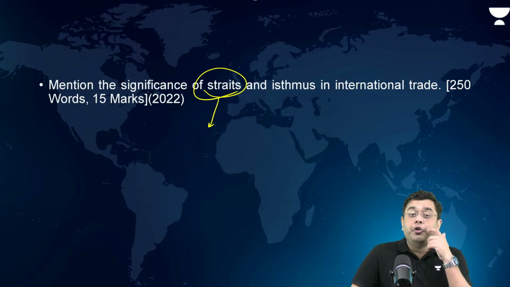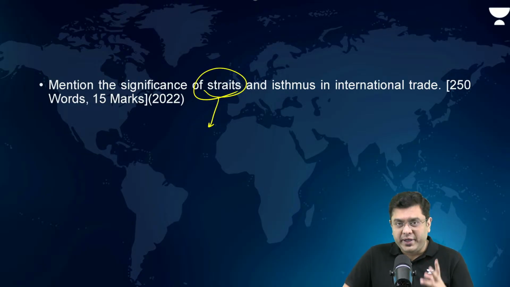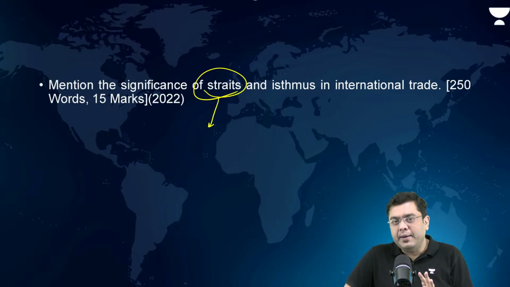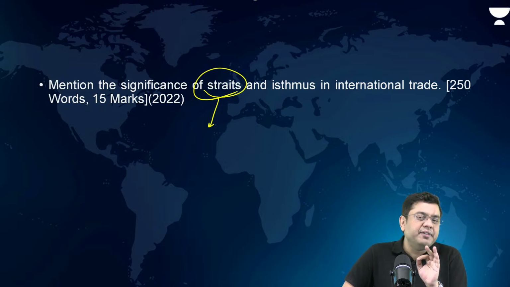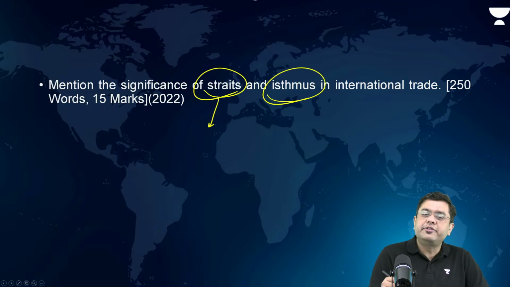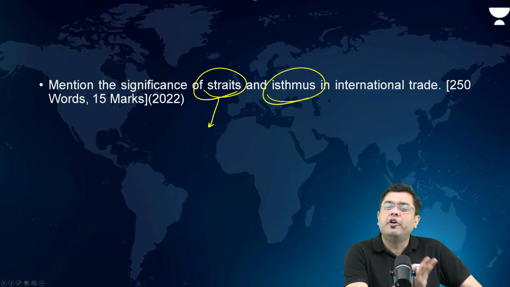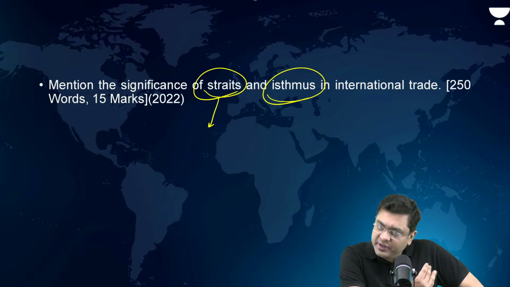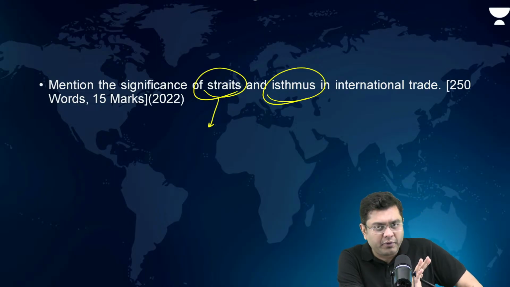Now they also form what are known as choke points, vital choke points, where trade and supply chain gaps can be created, right? So that can always be disrupted as well. So there are negative and positive angles of straits and isthmus. For isthmus, you provide examples such as the Isthmus of Kra, the Isthmus of Panama, and the Isthmus of Suez across the Sinai.